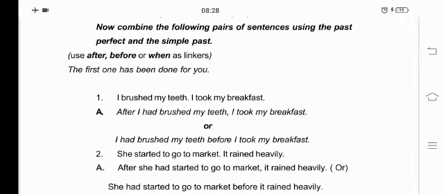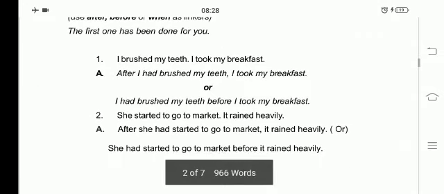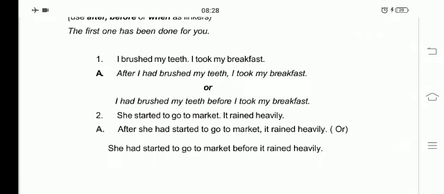After I had brushed my teeth, I took my breakfast. Or you can also write it this way: I had brushed my teeth before I took my breakfast. Means you can write in two ways.